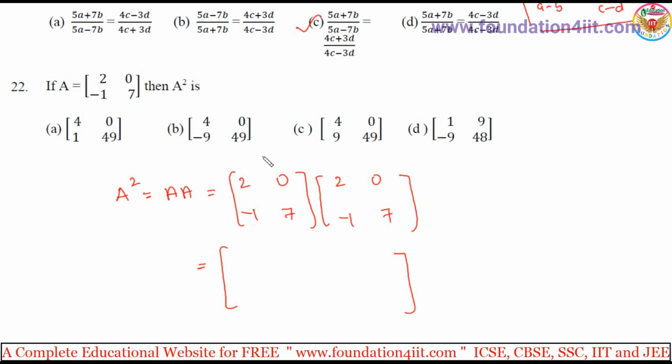Multiplication rule you can apply. First row with first column. So 2 into 2 is 4, 0 into minus 1 is 0. Again first row with the second column: 2 into 0 is 0, plus 0 into 7 is 0.